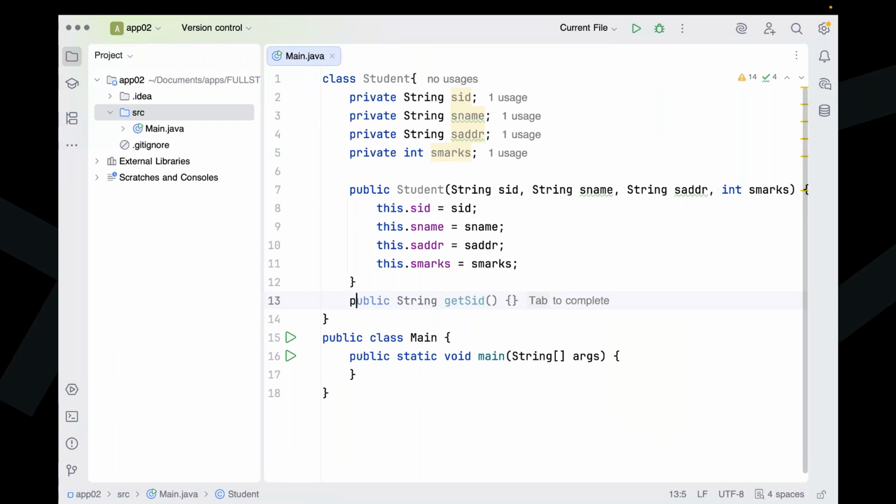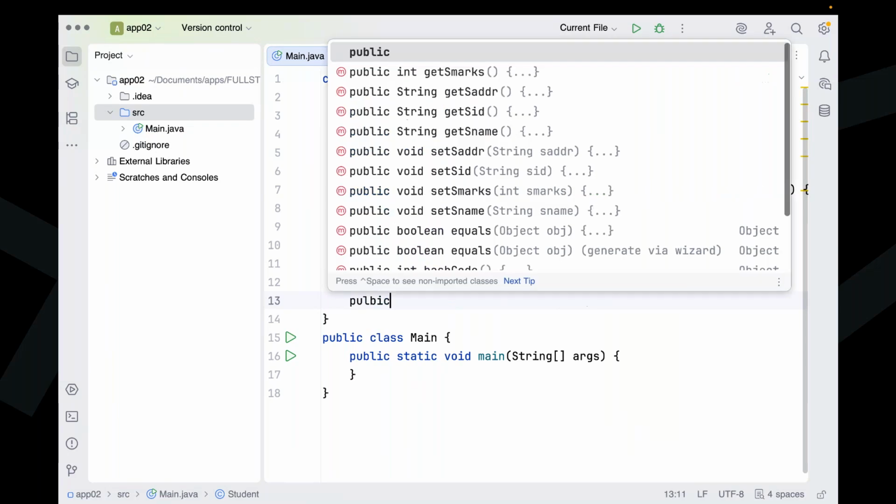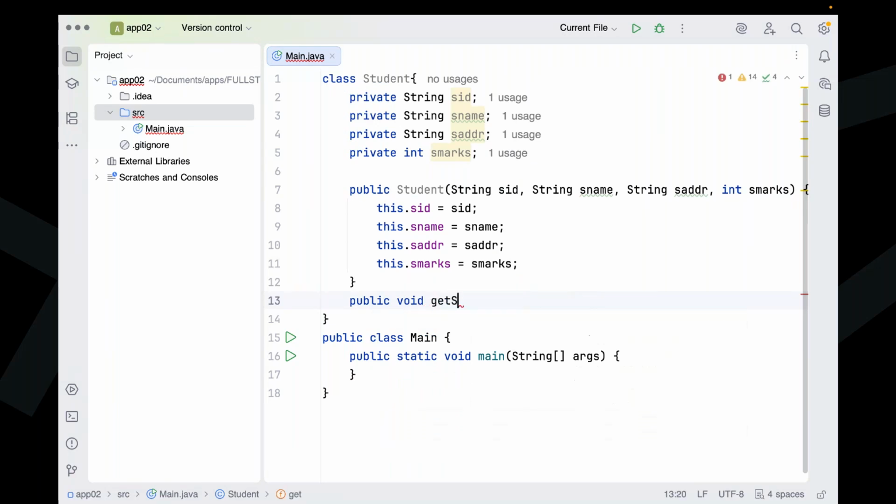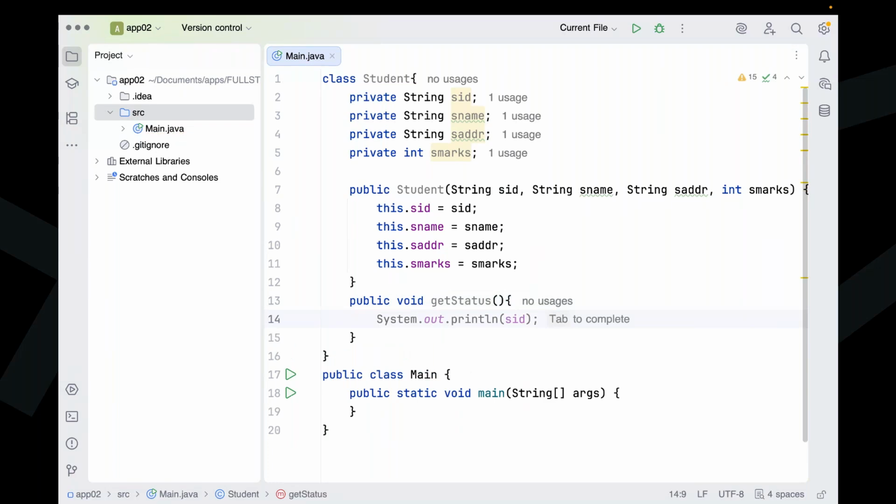So for this purpose I'm going to provide a public void getStudentStatus method. Now here I'm going to provide some criteria.